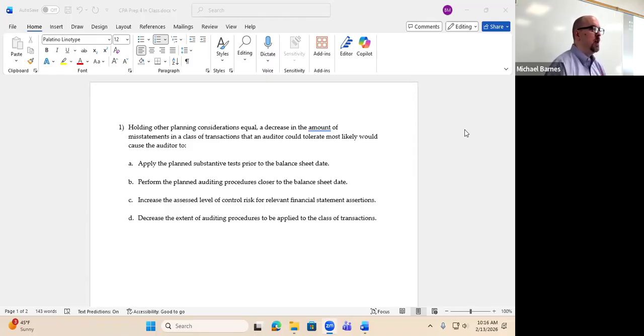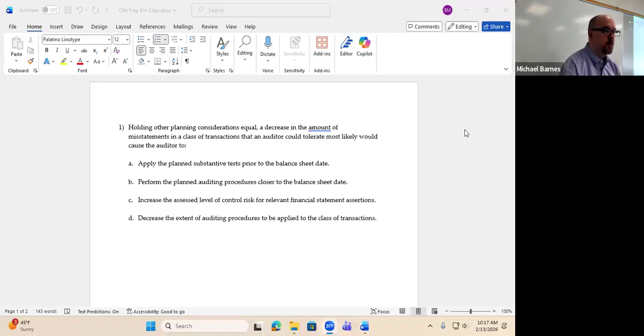That's a correct intuition, but it's not the correct application. All right. Now, this one was a really challenging question, but I do want to throw that in there. You can easily get down to B or C. The one that seems the most apparent, the most obvious, is going to be the one that you want to hold on to, which we know: performing planned audit procedures close to the balance sheet date will directly provide assurance.